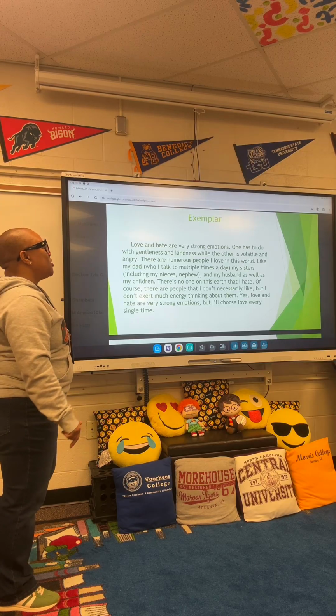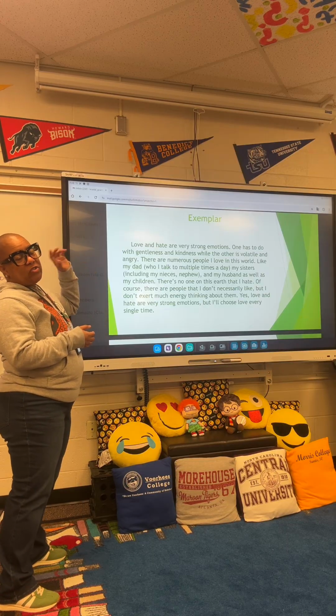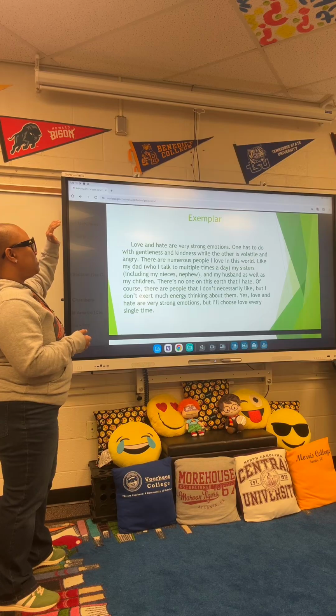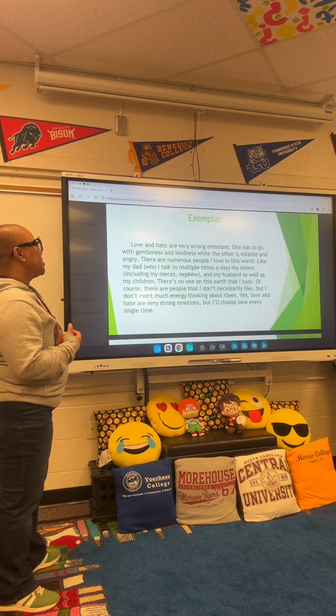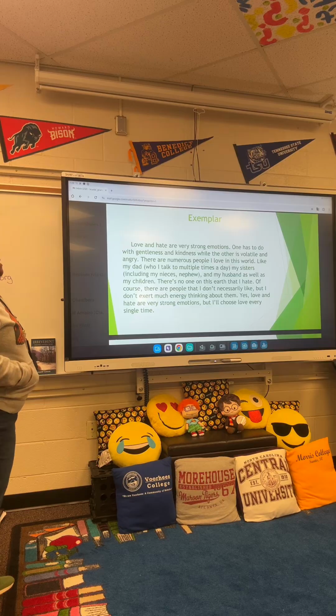you can see the structure of a well-written paragraph. I structured this like the hamburger paragraph that you guys have in your binders. Topic sentence, supporting details, conclusion sentence. Love and hate are very strong emotions. That's my topic sentence. One has to do with gentleness and kindness, while the other is volatile and angry.